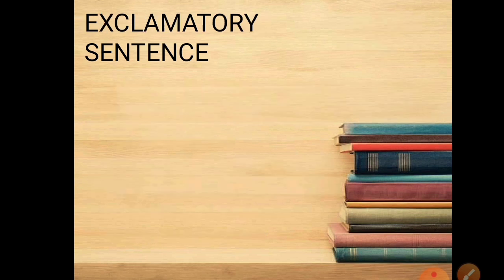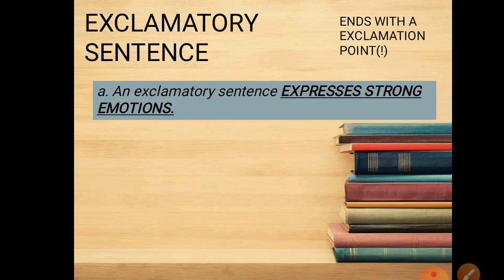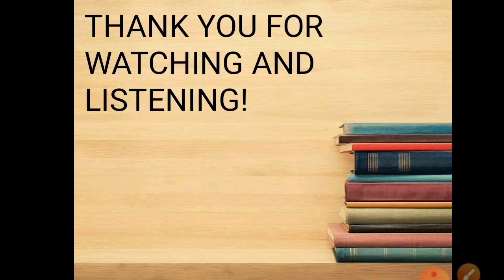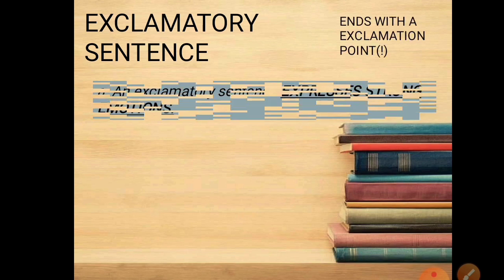Next, and the last one, is exclamatory sentence. Exclamatory sentence always ends with an exclamation point. It is categorized into one, of course. An exclamatory sentence expresses strong emotions. Again, when we say exclamatory sentence, it expresses strong emotions. It has emotion, right? For example, wow! What a great voice she has! Right? The tone of the voice has an emotion. It has a strong emotion. So that is exclamatory sentence.